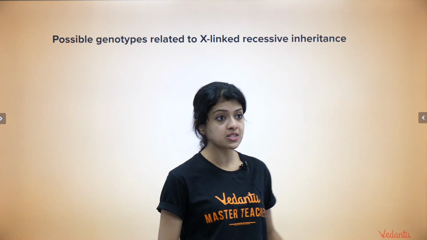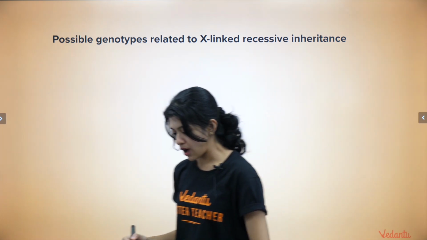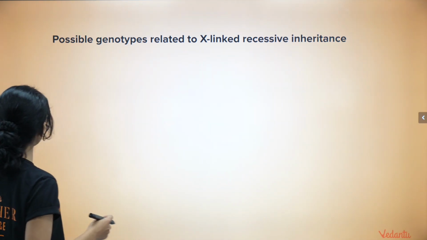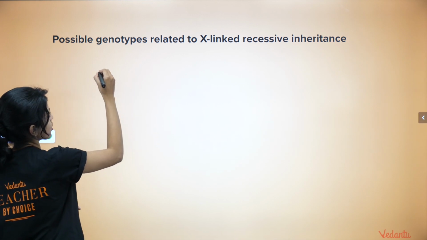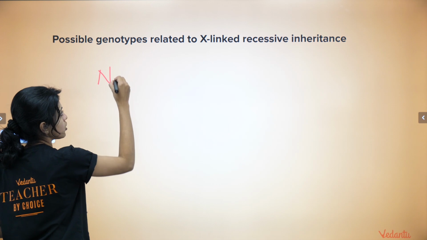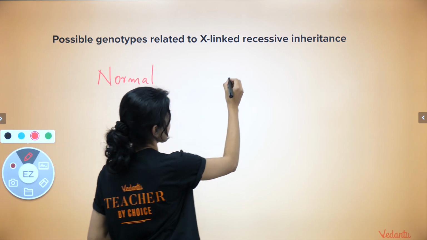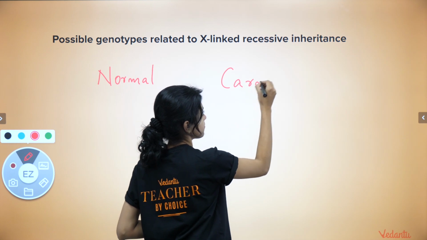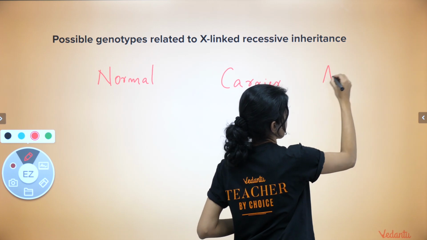Possible genotypes related to X-linked recessive inheritance. As I told you, an individual with an X-linked recessive trait could either be normal, or a carrier, or be affected.